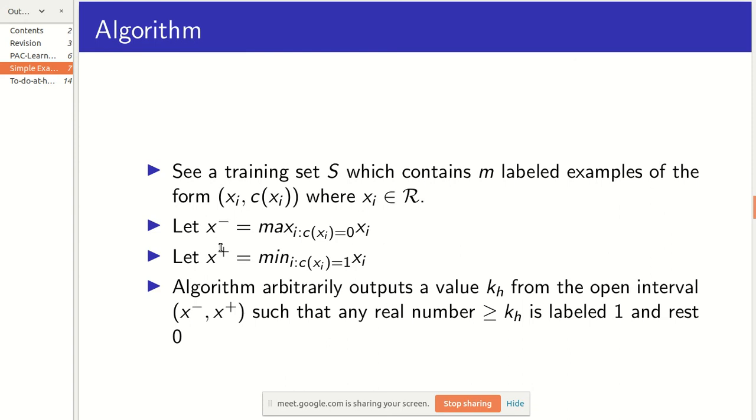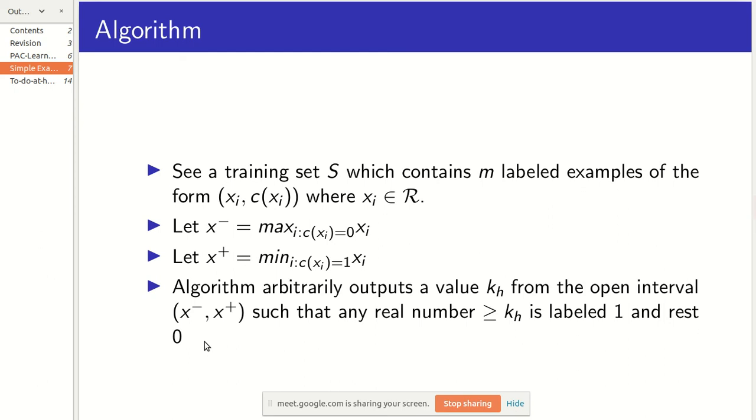So this is x minus and this is x plus, and what the algorithm will do is pick some number arbitrarily in this open interval, and it will propose a hypothesis: if the number is greater than kh, then we label it as 1, and otherwise we label it as 0.